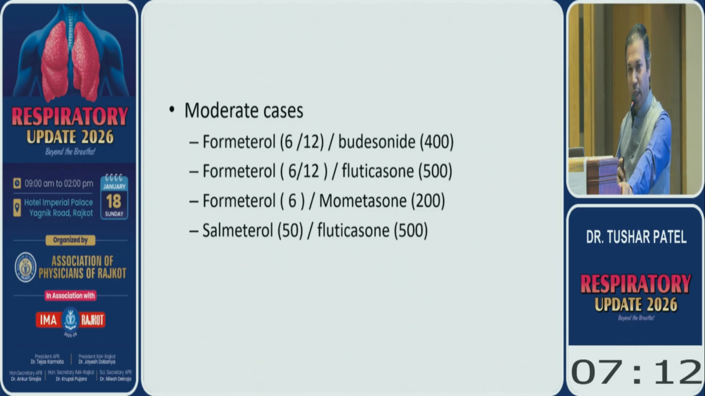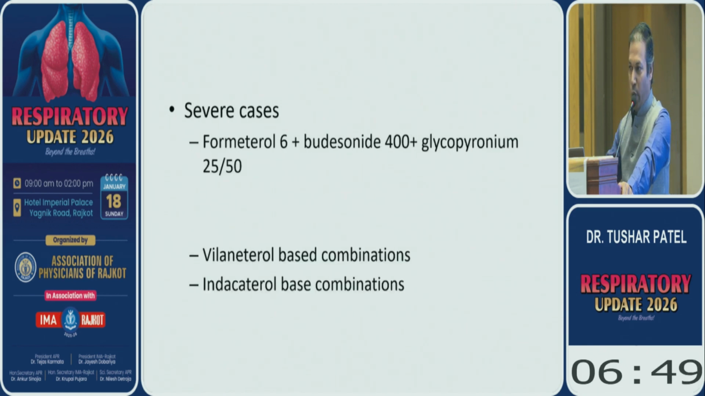In the moderate cases, you need to increase the doses: formoterol from 6 to 12, and budesonide from 200 to 400. Formoterol with fluticasone, again the same 6 or 12, and fluticasone 500. Formoterol 6 along with mometasone 200, and salmeterol 50 with fluticasone 500. And in severe cases, nowadays every company is coming with the triple combination: formoterol 6, budesonide 400, and glycopyrronium 25 or 50, depending upon a once a day or twice a day regimen.